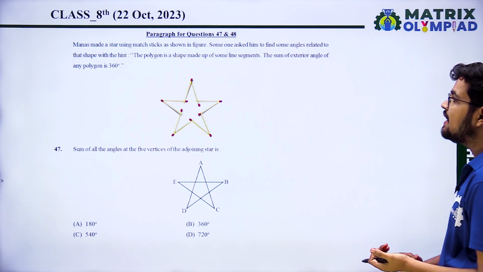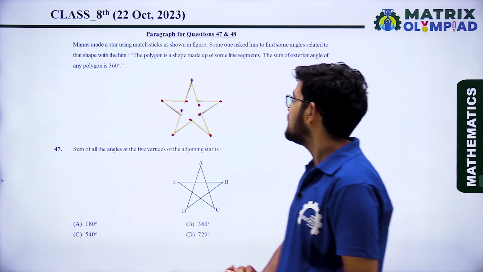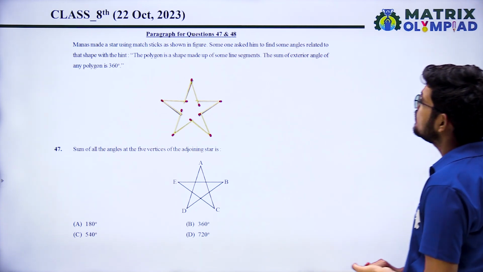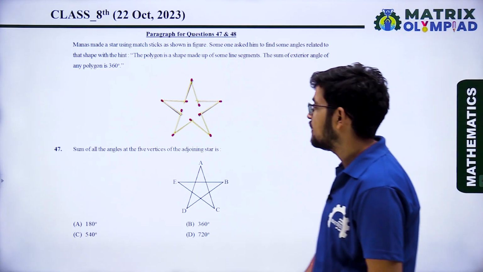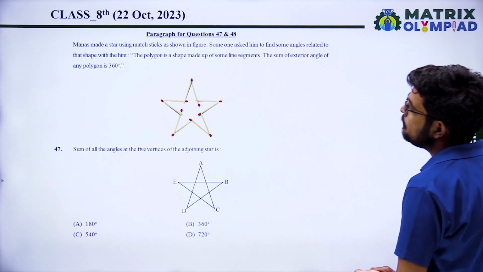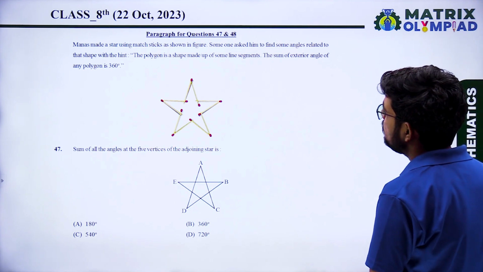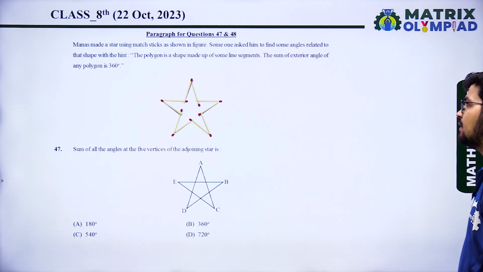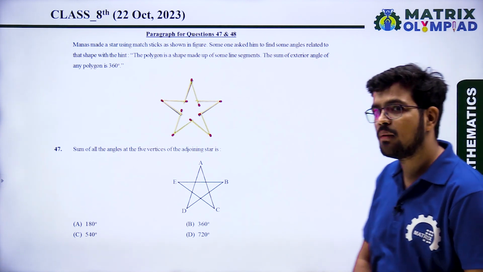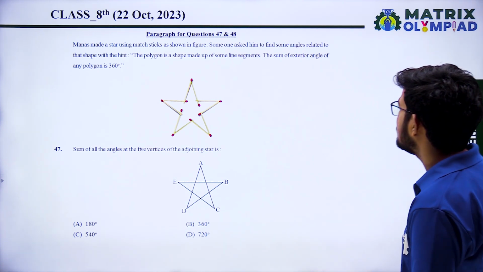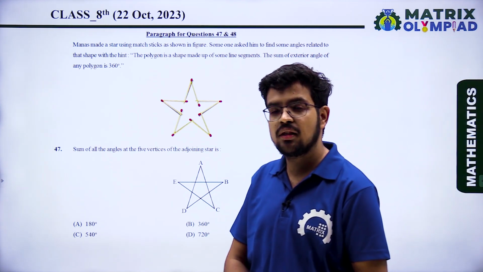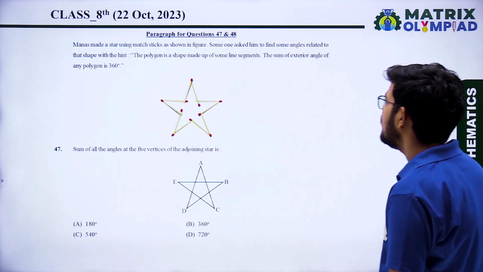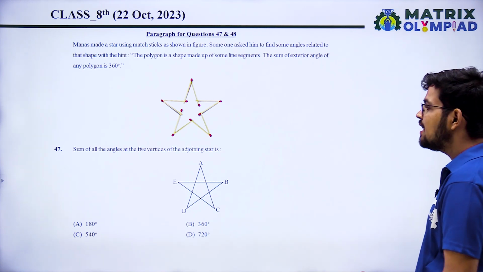Paragraph. Manas made a star using matchsticks as shown in the figure. Someone asked him to find some angles related to the shape with a hint. What is the hint? A polygon is a shape made up of line segments. The sum of exterior angles of any polygon is 360 degrees. Someone told him that the sum of all exterior angles of the polygon is 360 degrees.